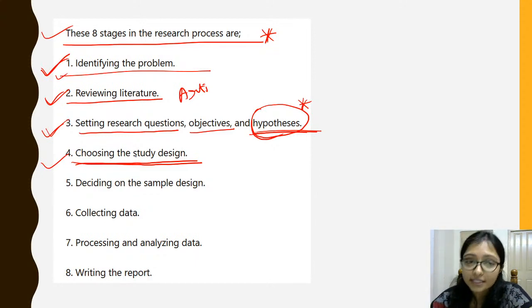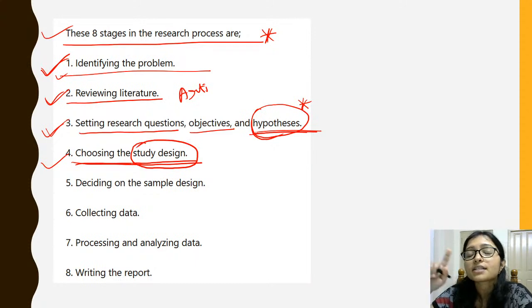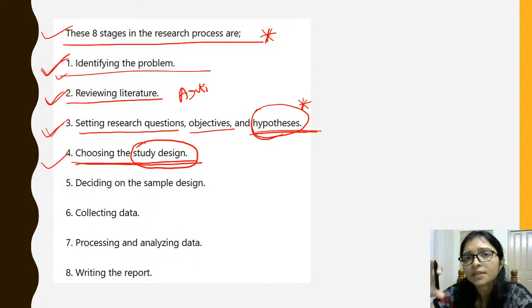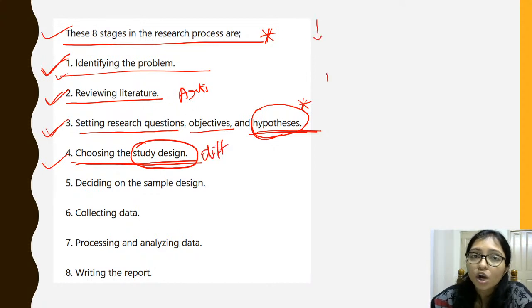The study design will differ from research to research. Maybe for your research a specific design is suitable, and for my research there will be a different specific design. So the study design can differ, but the steps will not differ. The steps are common for all.